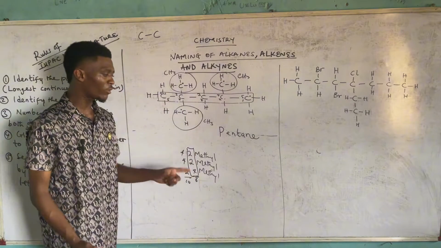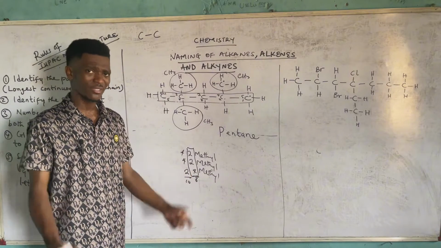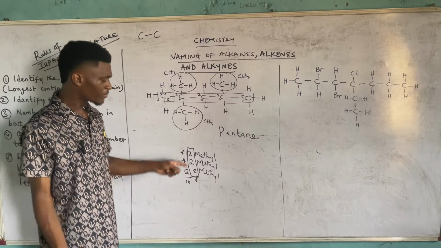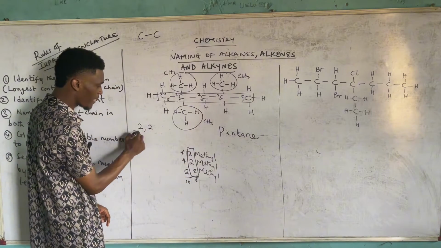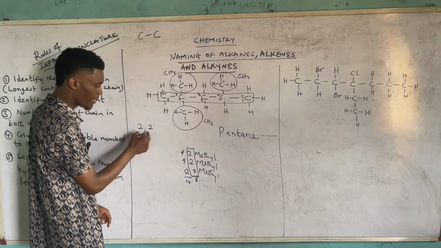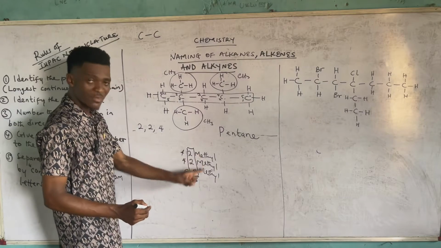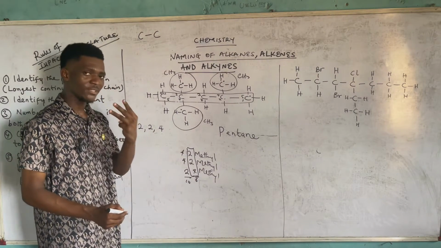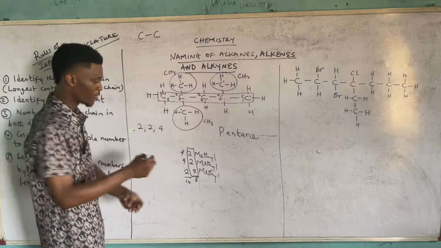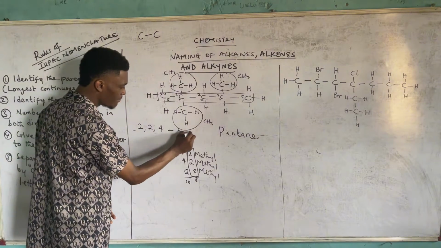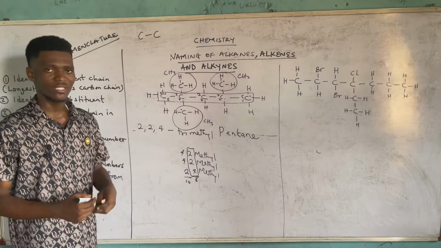So instead of calling the name of this compound 2-methyl, 2-methyl, 4-methyl pentane, which is kind of clumsy, what are you supposed to do? Just bring these 3 values out. That is 2, 2, 4. Remember numbers from numbers are separated by commas. How many methyl groups are we having? 3. And you know that the word 3 has a prefix, which is what? Tri. So that becomes 2,2,4-trimethylpentane. So that's how you can go about the name of that.